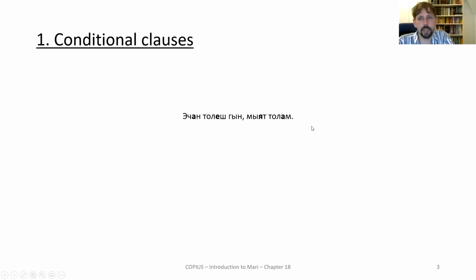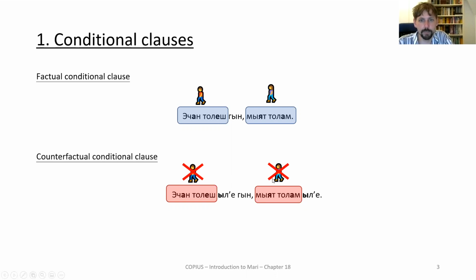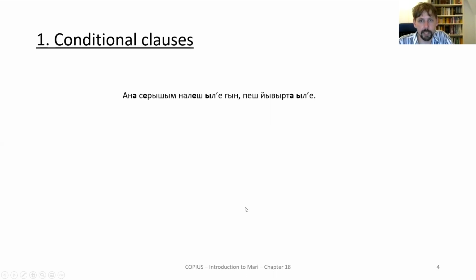So like Ichan Tuleshkin, Miyatulam, if Ichan comes, then I will also come, straightforward. But so this is a factual one. But if I say Ichan Tolesh Ilegen with this Ile was Miyat Tolam Ile, and this is then if Ichan had come, I would have also come, or if Ichan would come, I would also come. But either the time has passed and Ichan didn't come, or I just assume that Ichan is not coming. So because he didn't come, I did not come. Or because he's probably not coming, I'm probably not coming.